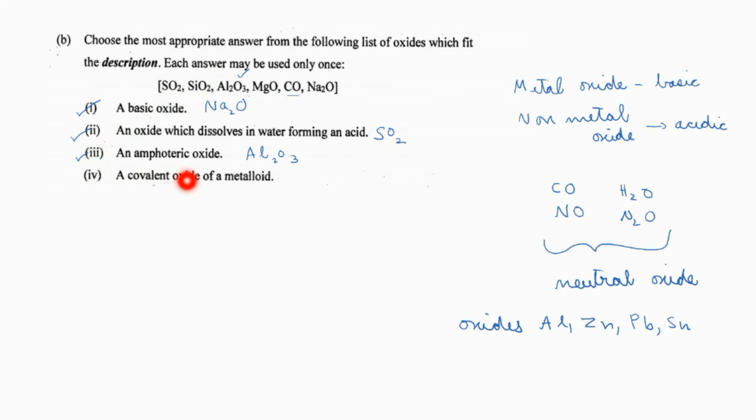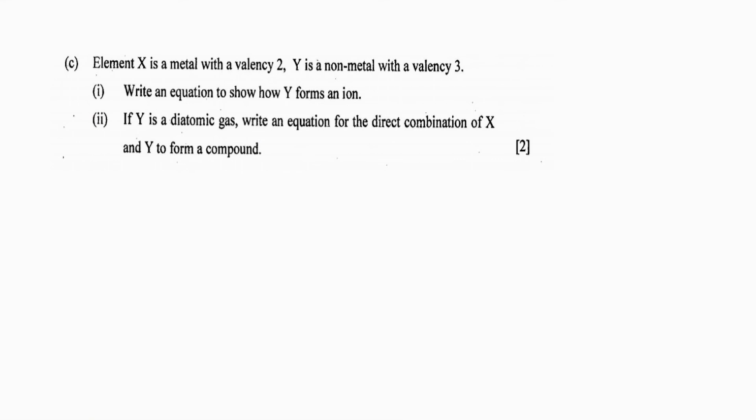A covalent oxide of a metalloid. So I will go for silicon dioxide, SiO2. Silicon is a metalloid. So they are asking a covalent oxide of a metalloid, that is SiO2. Got it, no? Now see this question.